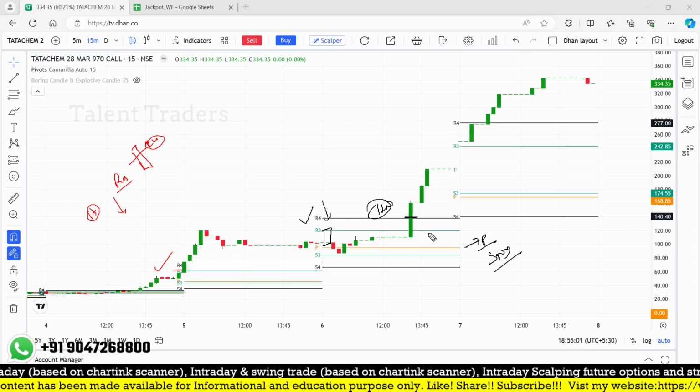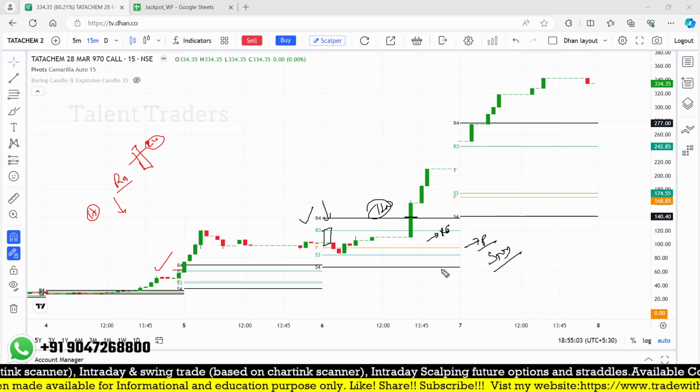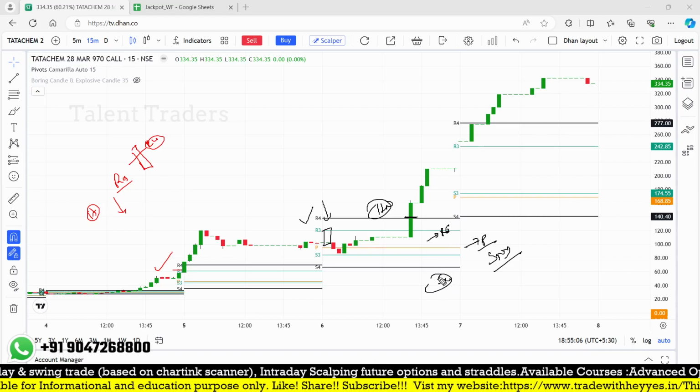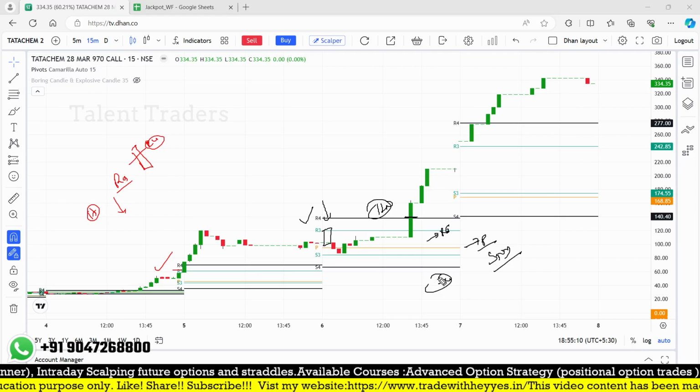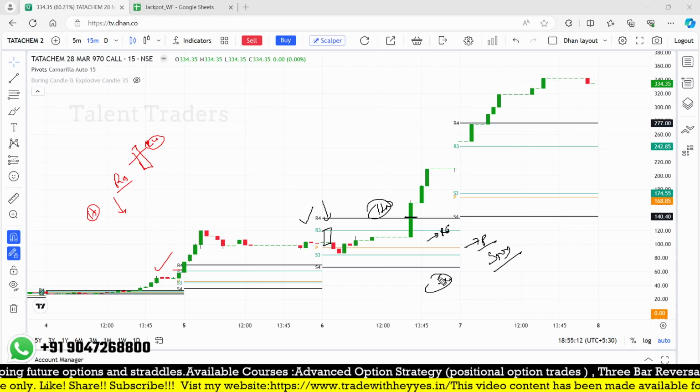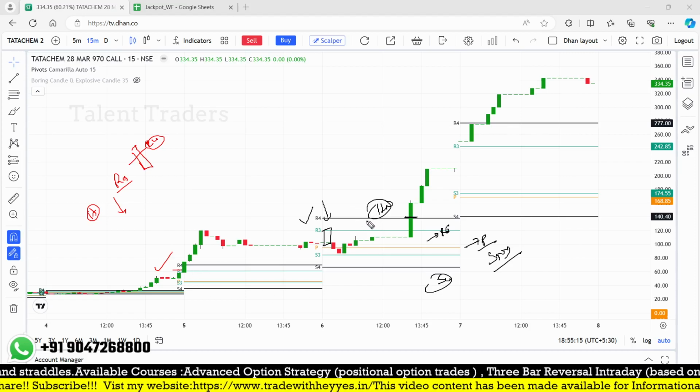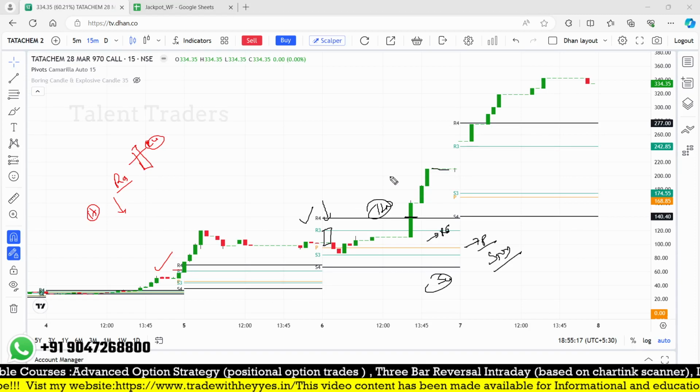Or you can keep R3, or sometimes S4. It depends on your risk appetite and on the distance from our entry point. We don't want to take highly risky trades. So here also, from 140 it went up to 200.